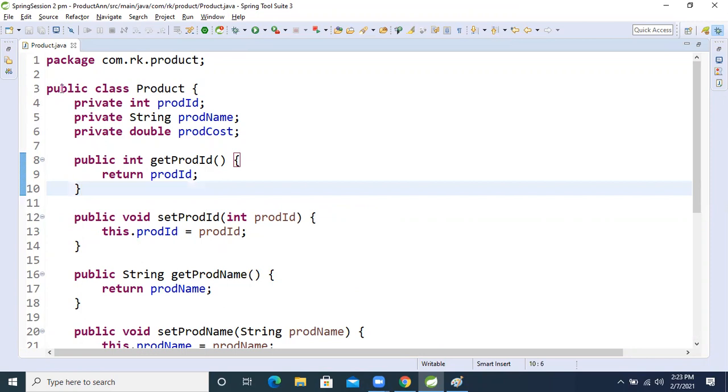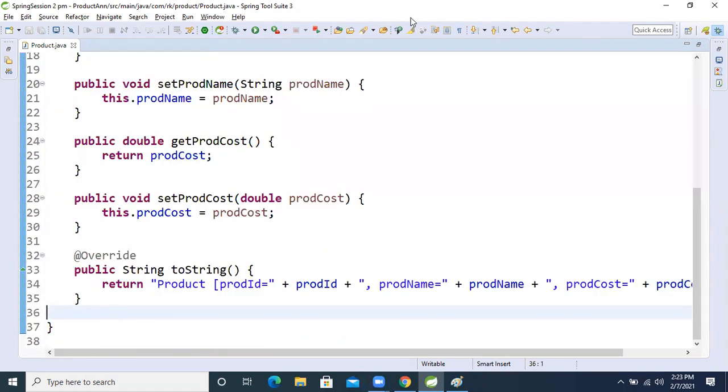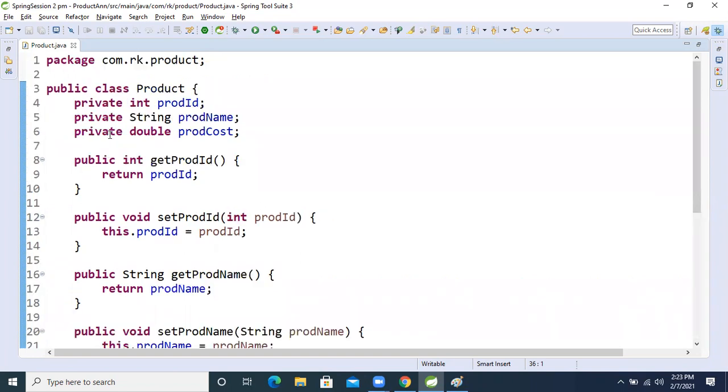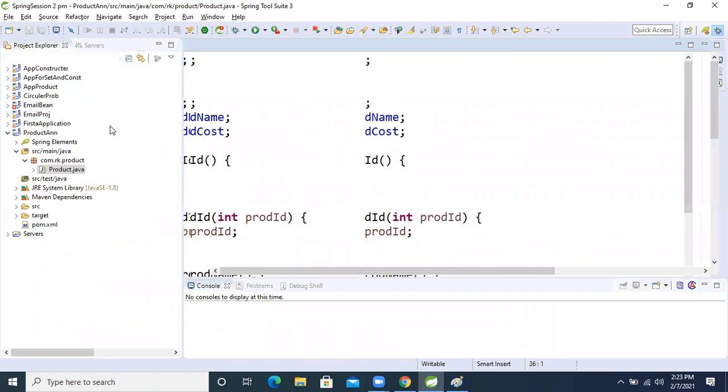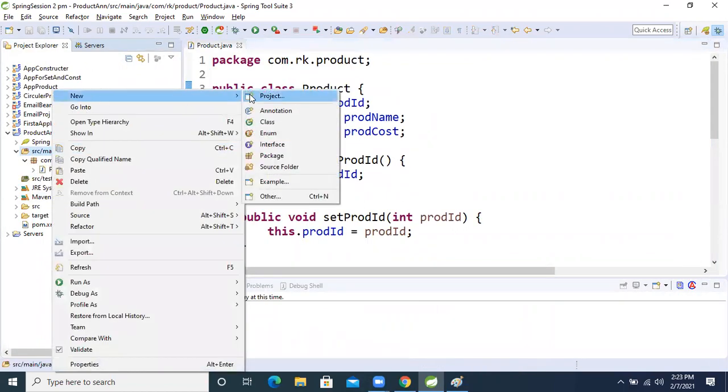In the terminology of Spring, this class is called a bean class. So one bean is there, we have created one bean. How will we configure it? Let's configure. Again, we will create one more package inside that.